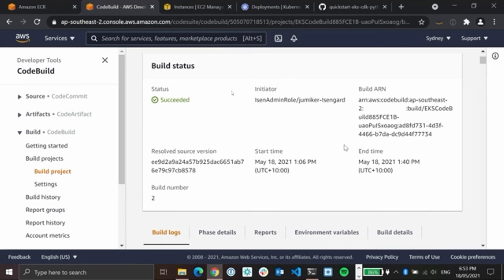CodeBuild can also be assigned a service-linked IAM role with each of the administrative rights required to build out all of the AWS resources, rights which typically aren't assigned to users. And finally, we can set up a GitOps webhook so that any changes committed to our template in a Git repo can trigger an automatic rerun of the CDK deploy command, which will update our environment. This means that all we need to do to update any settings is to make and commit a change, and the pipeline will take care of the rest. I haven't touched this environment since it was provisioned a little earlier on. So what you're about to see just works out of the box with this template, having completed its run.